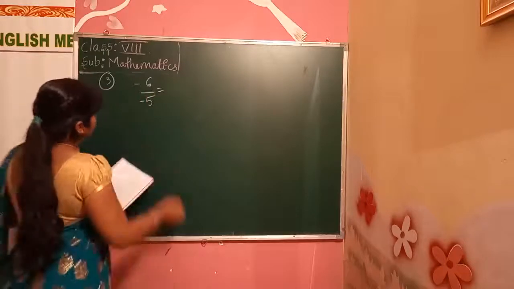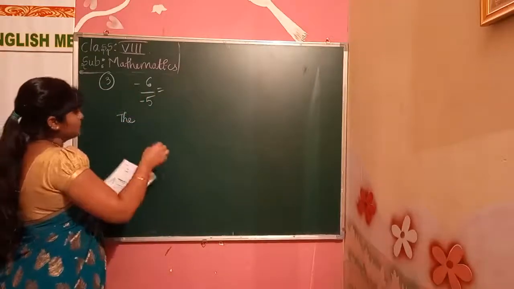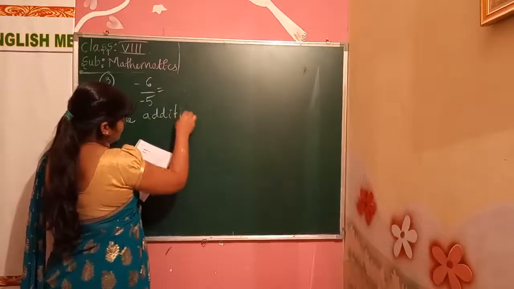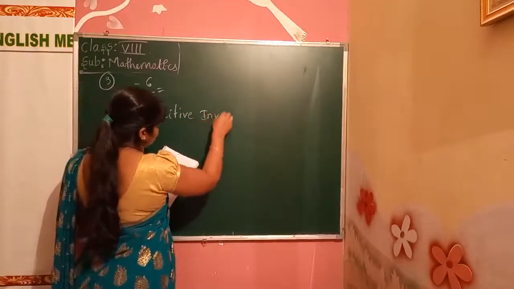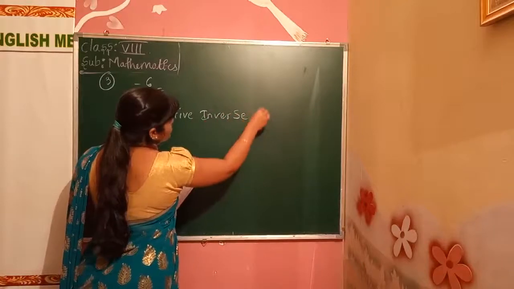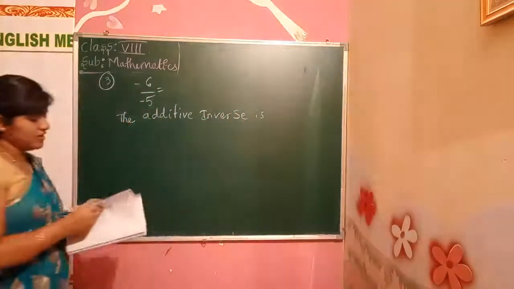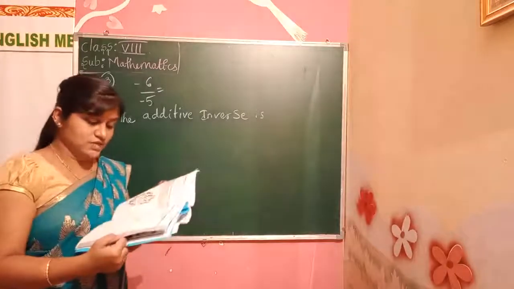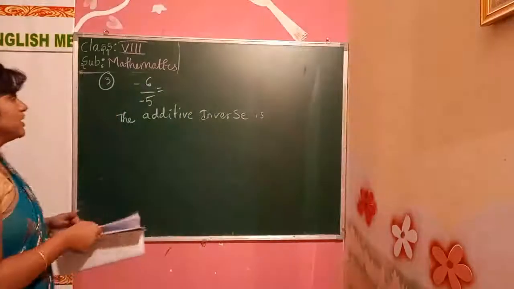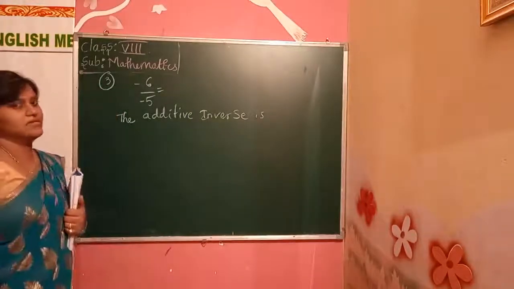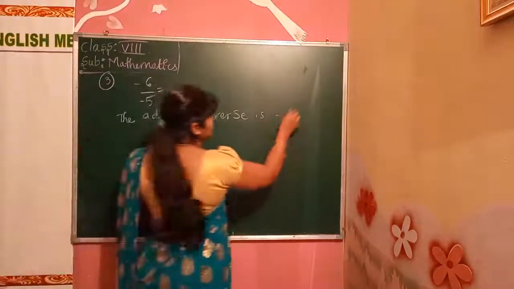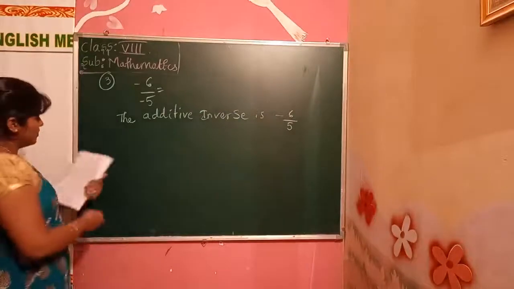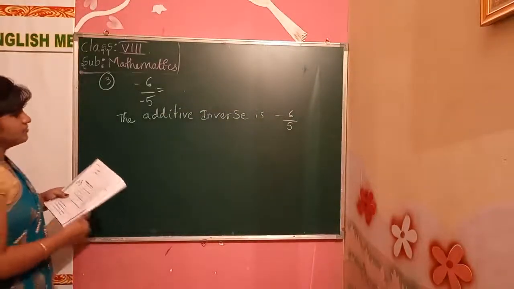So the additive inverse is, what is the additive inverse, children? What is the additive inverse of minus 5 by 6? Minus 5 by 6. What is the additive inverse of minus 6 by 5? Because on both sides we have a minus, so only one side will be the minus. This is the additive inverse. Okay. What we get, children?